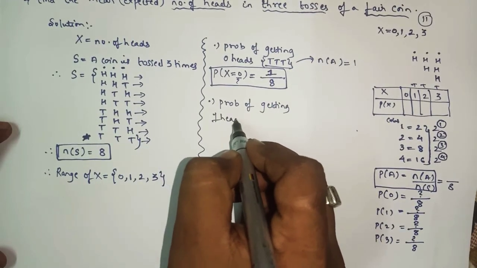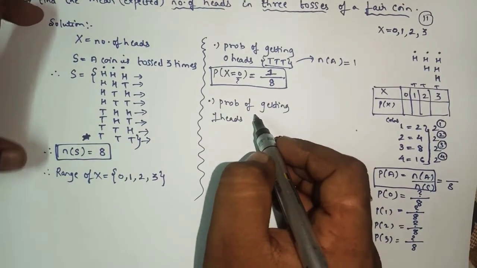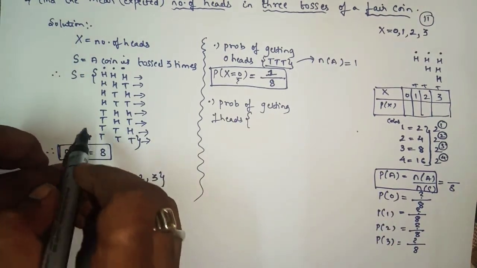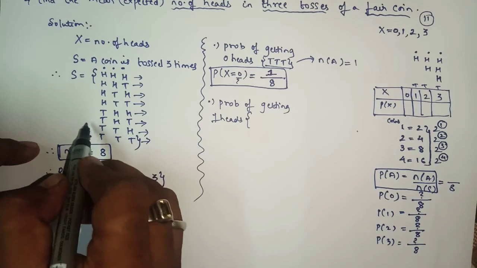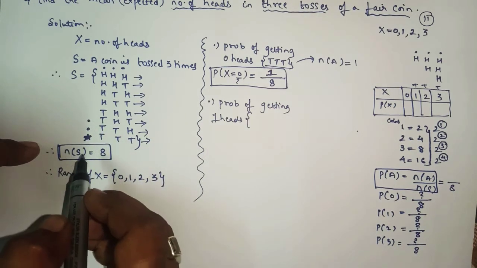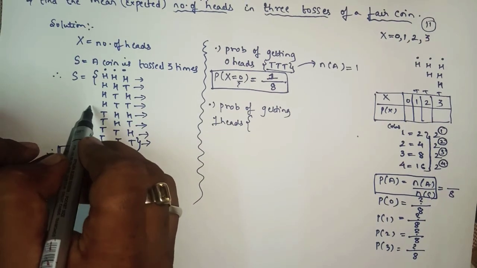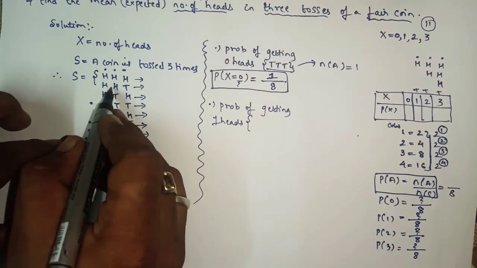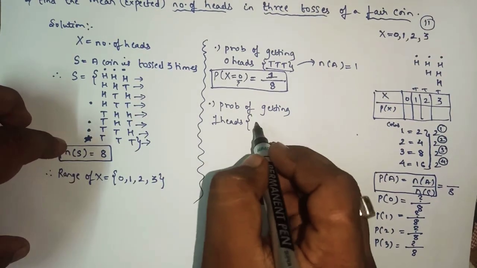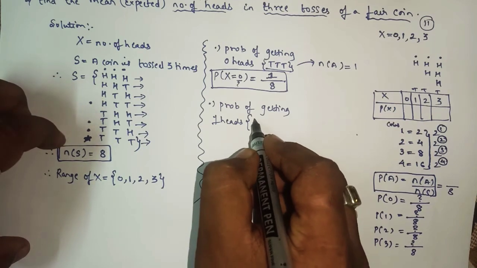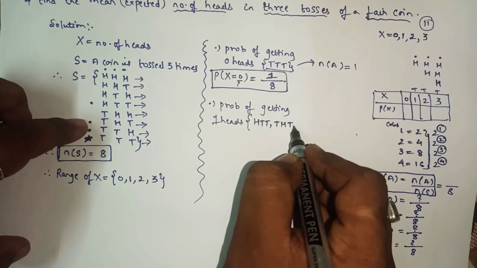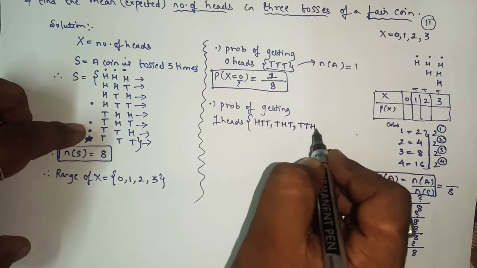So clearly we can see that one head appears in this case and in this case. Here we have two heads. So here we are getting HTT, THT, TTH.